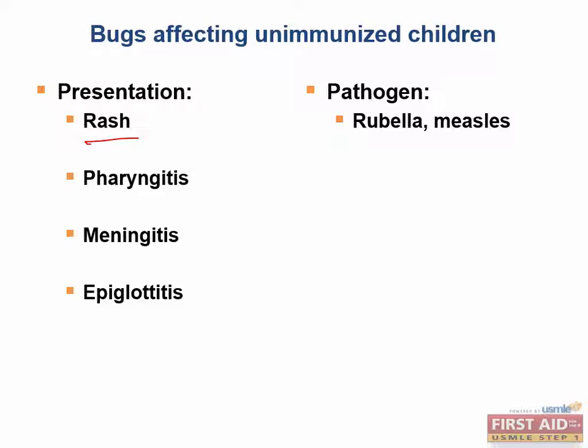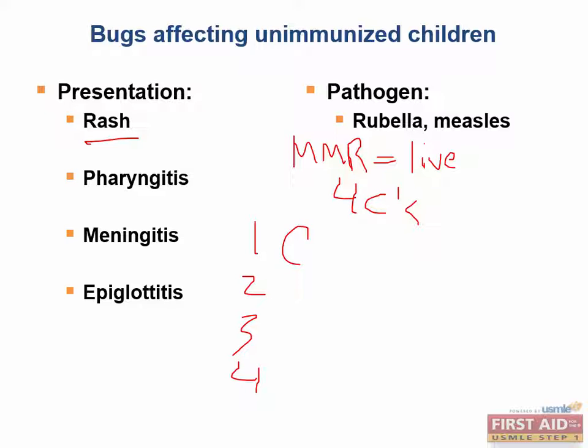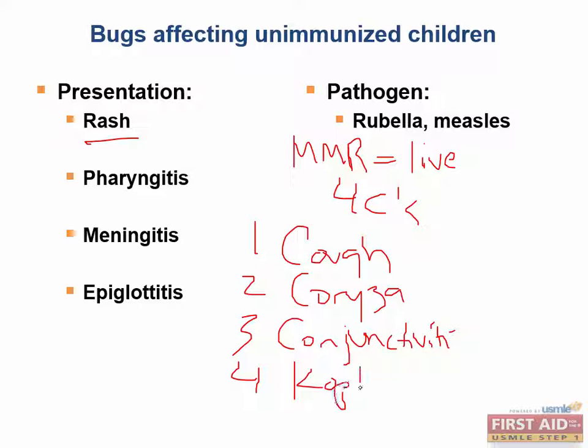Now, can you tell me what kind of vaccine the MMR vaccine is? Is it killed, subunit, or live? The MMR is a live, attenuated vaccine. Now, thinking back to measles, do you remember the important prodrome or preceding symptoms that are commonly seen in a measles infection? Remember the 4 C's: cough, coryza, or a head cold, conjunctivitis, and Koplik spots. You can imagine a C here instead of the K to help keep the mnemonic intact as the 4 C's.